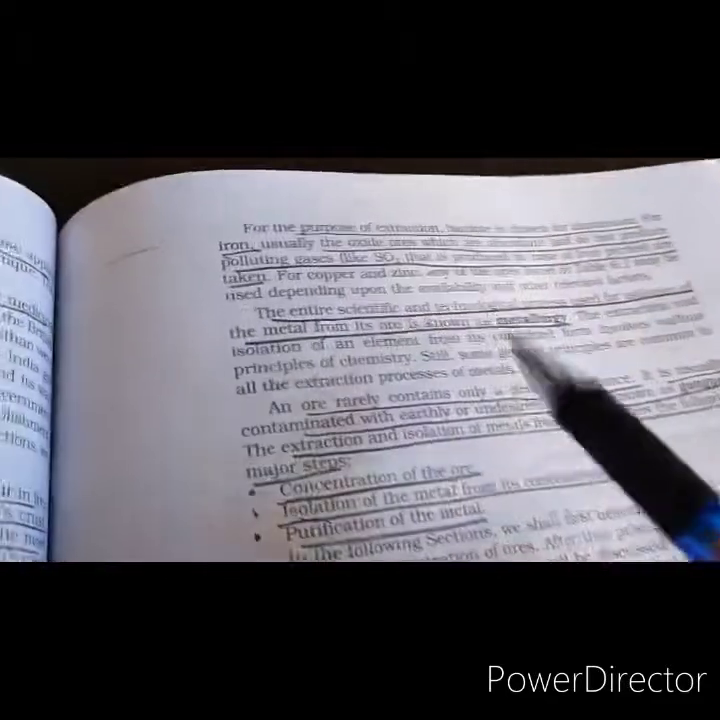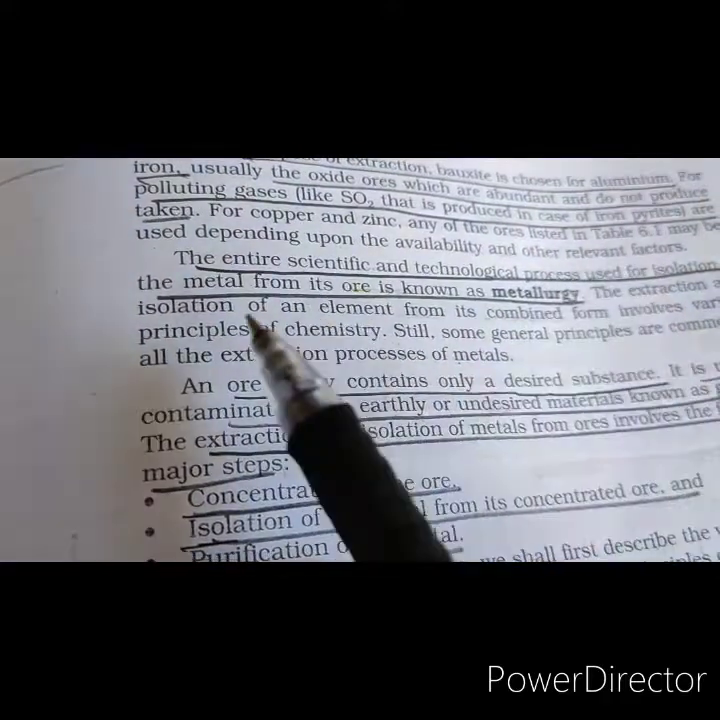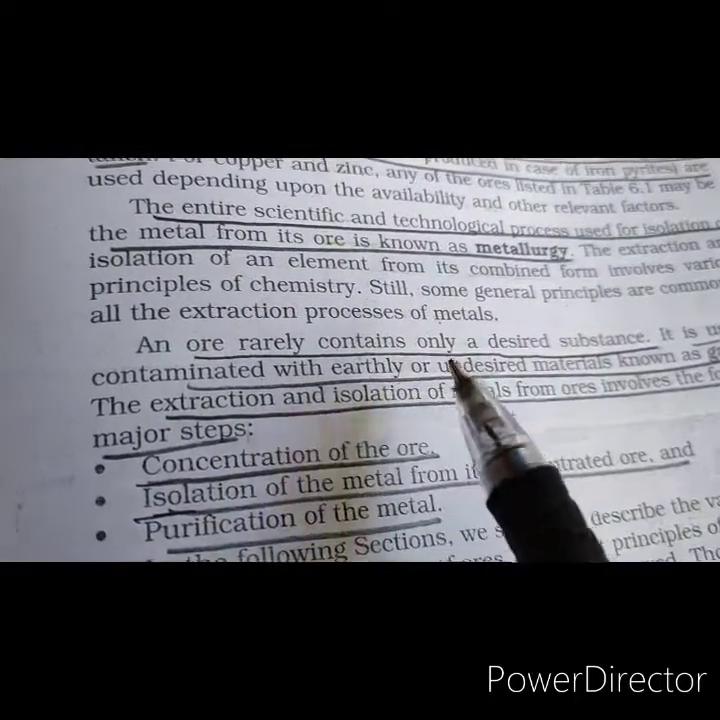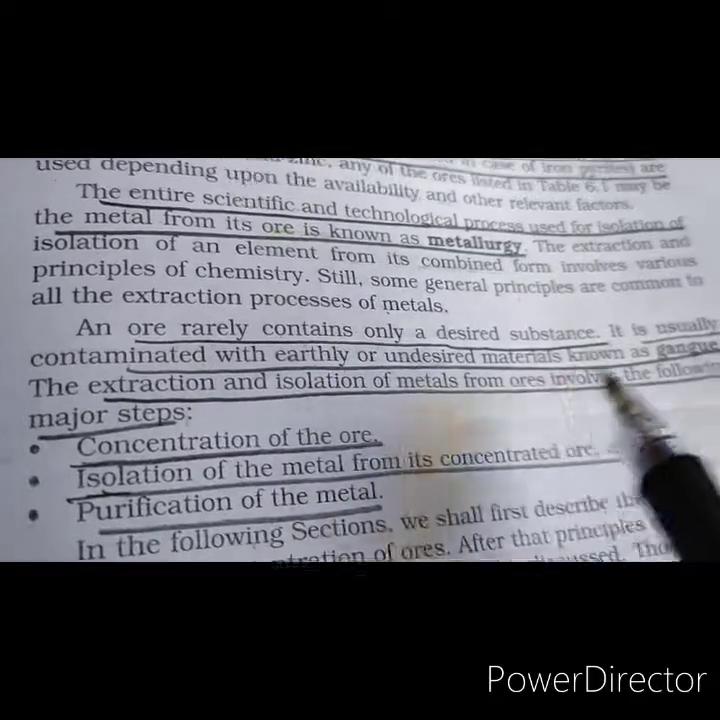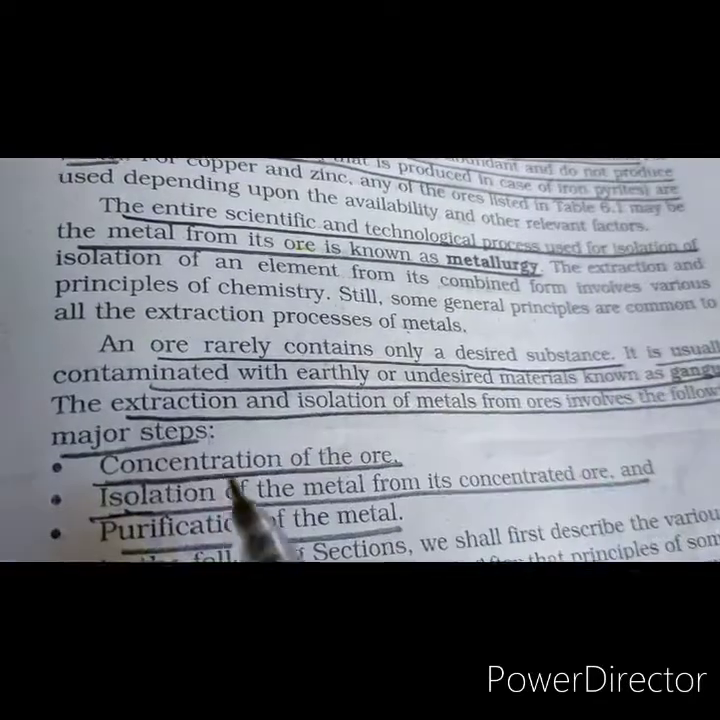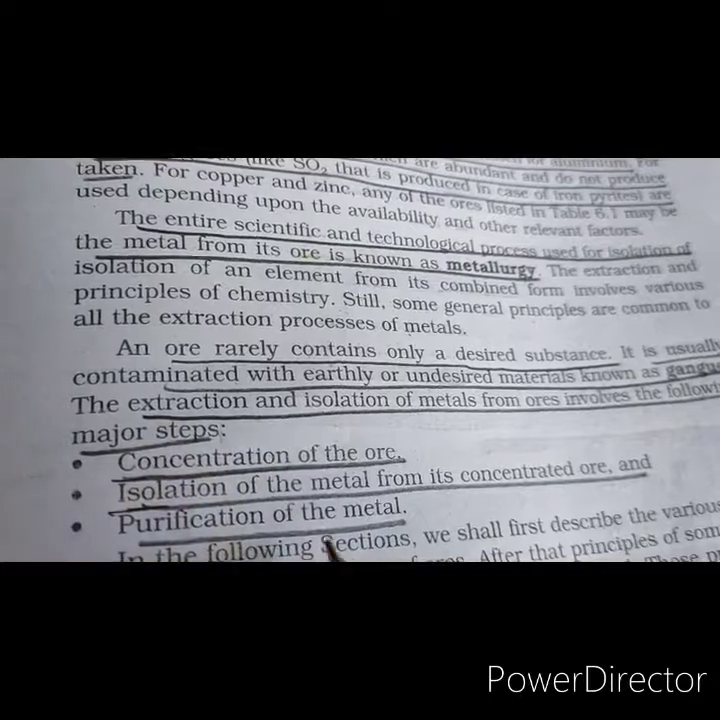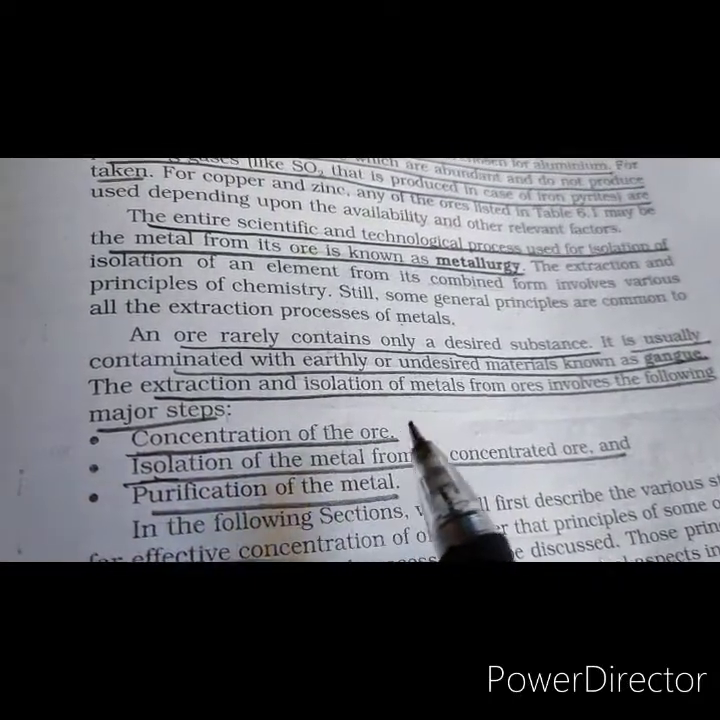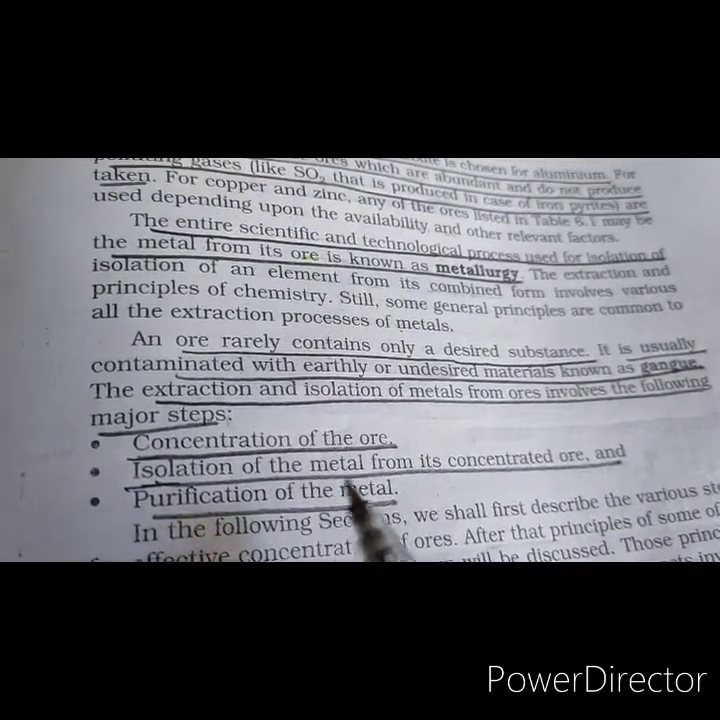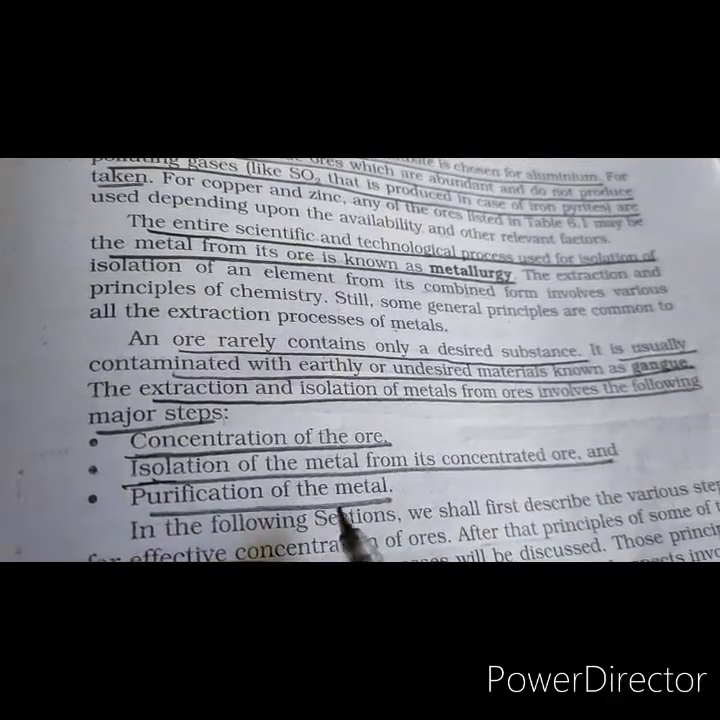Then the entire scientific and technological process which is used for the isolation of the metal from its ore is known as metallurgy. The ore contains some undesired materials which we call gangue, and our aim is to remove the gangue. So the extraction and isolation of metals from the ores involve 3 major steps. The first step is concentration of the ore, which involves the removal of the gangue particles, and second is isolation of the metal from its concentrated ore. Then third is purification of the metal.